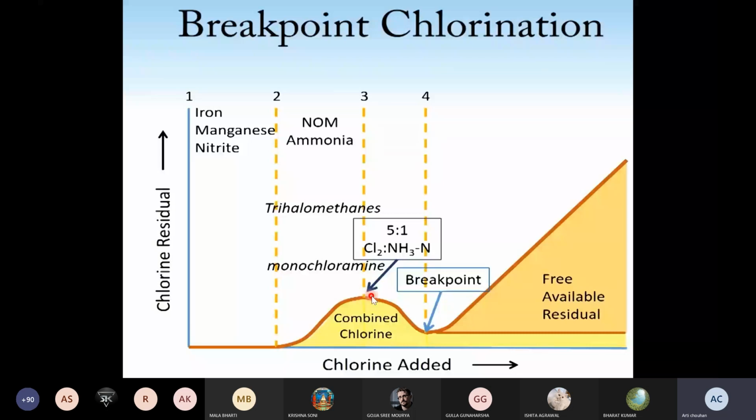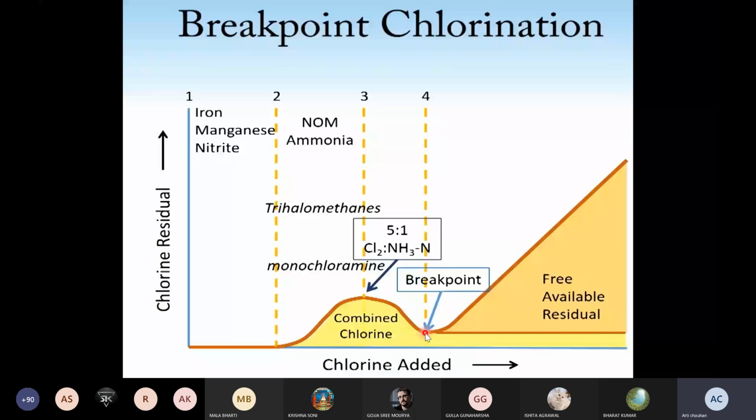But further addition of chlorine destroys these, monochloramine to dichloramine, then trichloramine, and ultimately reaches the break point, where all the formed combined residuals and chloro-organic compounds are destroyed into small volatile compounds.